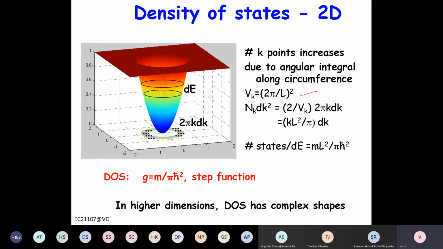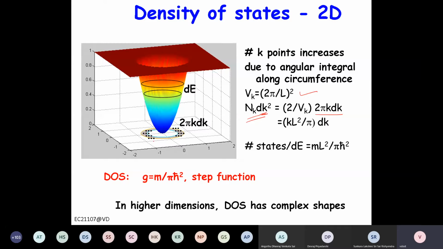So 2 pi by L in the x direction, 2 pi by L in the y direction. So the volume is (2 pi by L) square, right? So total number of states. Now dk square is basically dkx dky, a small area element, right? So that is 2 pi k dk, right?